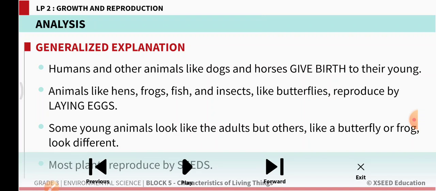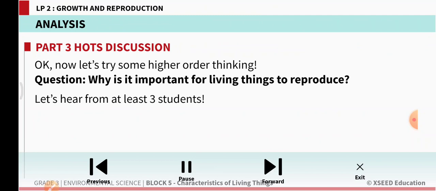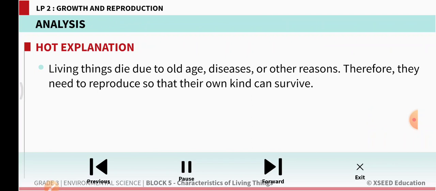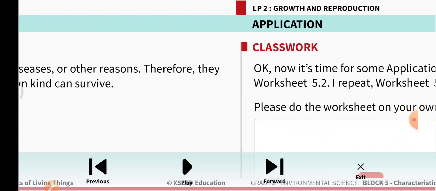So far, we learnt about living things giving birth to their young ones, and we also learnt living things lay eggs. Some young animals look like the adults, but others, like a butterfly or a frog, look different. Why is it important for living things to reproduce? Living things die due to old age, diseases, or other reasons. Therefore, they need to reproduce so that their own kind can survive, right?